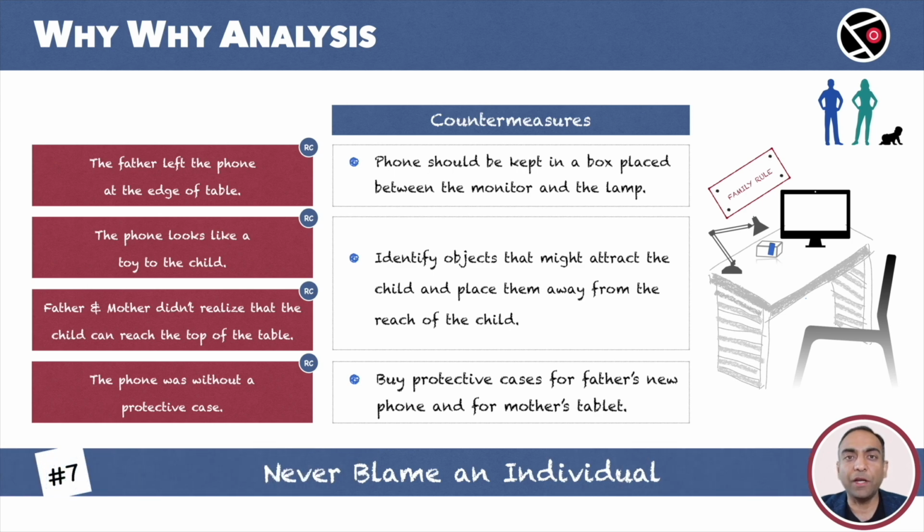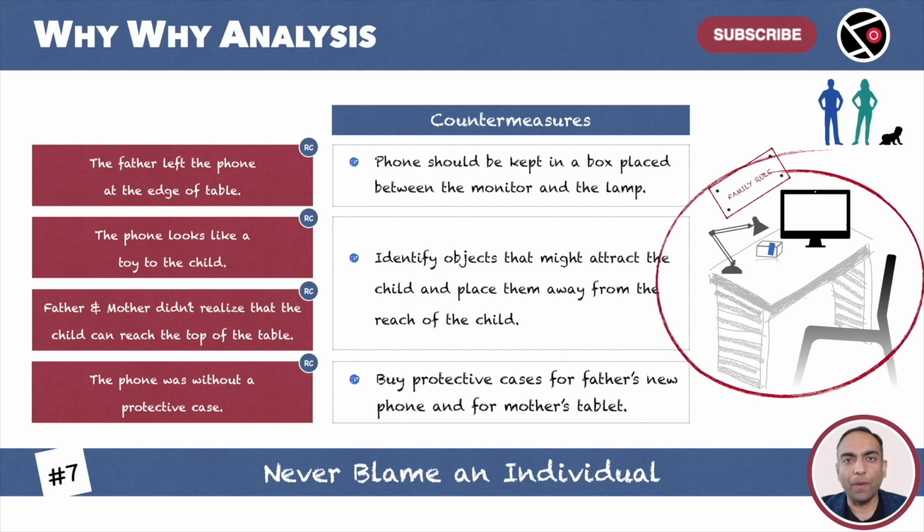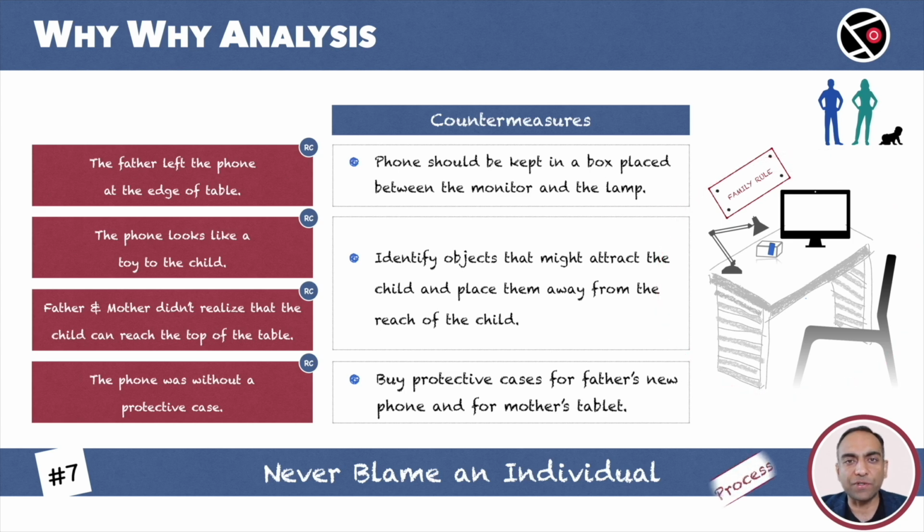Never blame an individual. In our example, the father left the phone at the edge of the table, but we never blamed him. The child was involved. The blame is not on the child. Instead, we focused on the process. A new family rule: everyone must keep the phone in the box on the table. We got a box and kept it on the table. We informed everyone about the rule by putting it on the wall. Our action is not focused on individuals. It is the process, the workflow that matters.